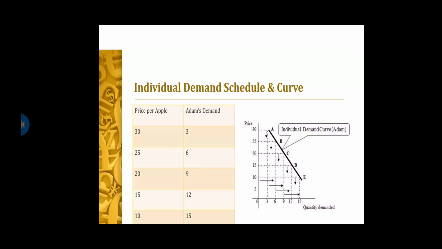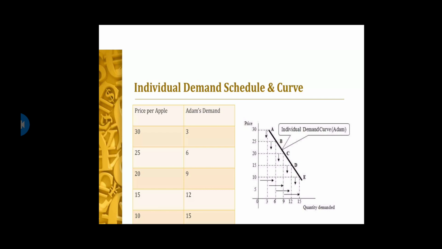Here is the individual demand schedule and individual demand curve. In this table, when the price of an apple is rupees 30, then the demand of the customer is 3 apples. When the price of the apple falls to rupees 25, the demand for apples increases to quantity 6. The same pattern is followed in the whole table: the price is going down and the demand for apples is going upward.